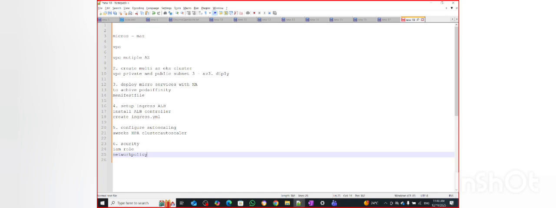For IAM role policy, you can create it for provisioning. If you have a pod or microservice cluster, you can attach one policy over there, an ARN policy, and if you want any kind of access, something like an S3 bucket, we can use an IAM role. For network policy, you can install Calico. After that, you can set up your network policy so that our backend pod can communicate with the frontend pod. You can give that network policy if you want more security. So these two things will do for the security.